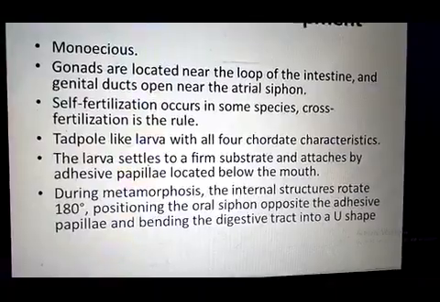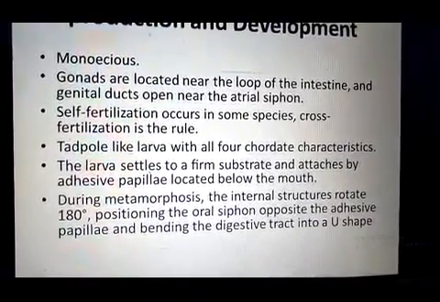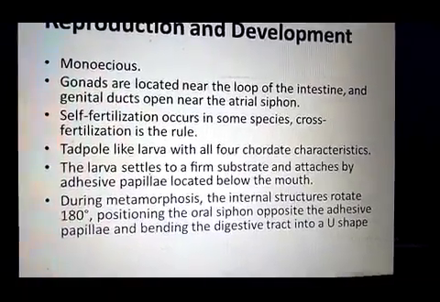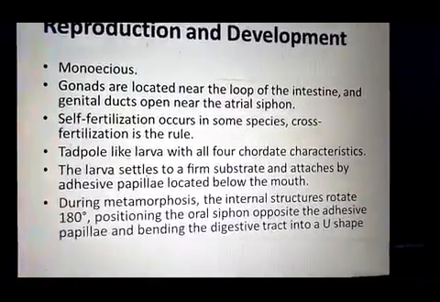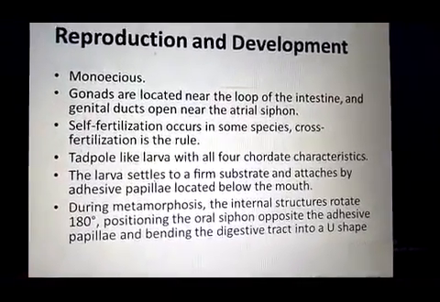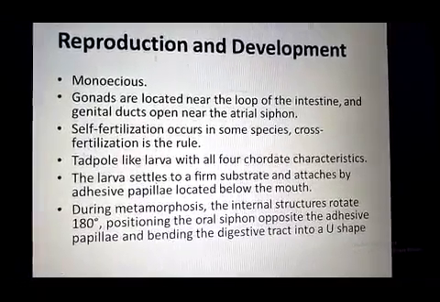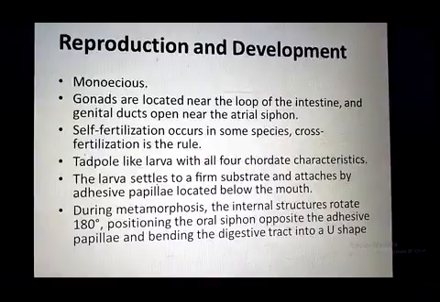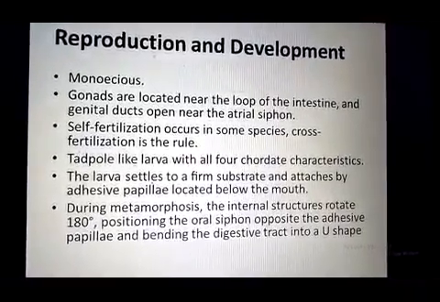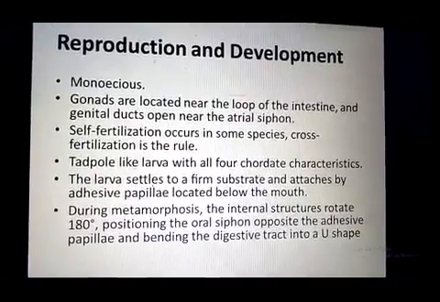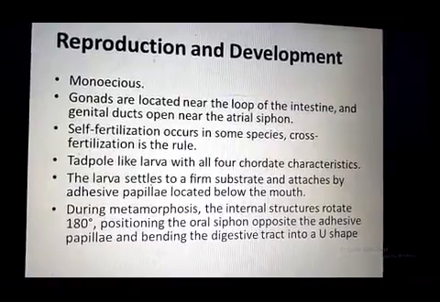Then this tadpole-like larva attaches to the substratum from the ventral side, below the mouth. Adhesive papillae are present. With the help of these adhesive papillae, the larva attaches to the substratum, and during this attachment, the epidermis contracts and holds the body organs.